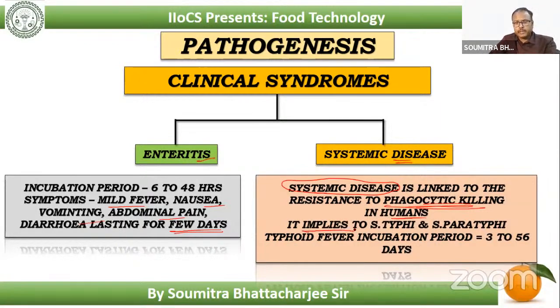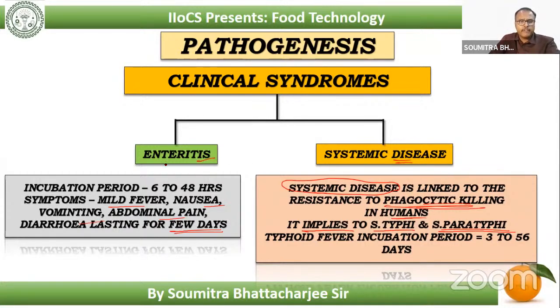As I said, it applies to Salmonella typhi and paratyphi, and the symptoms of the systemic disease become major: typhoid fever, vomiting in an extreme form, diarrhea, and all these things happen.